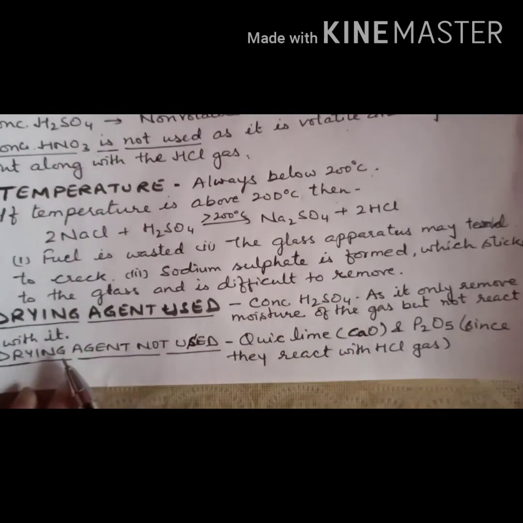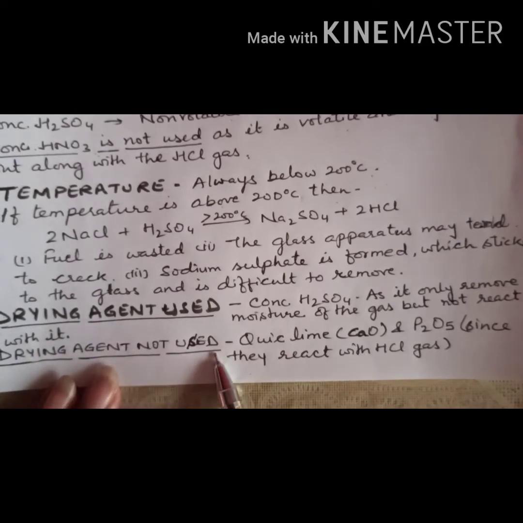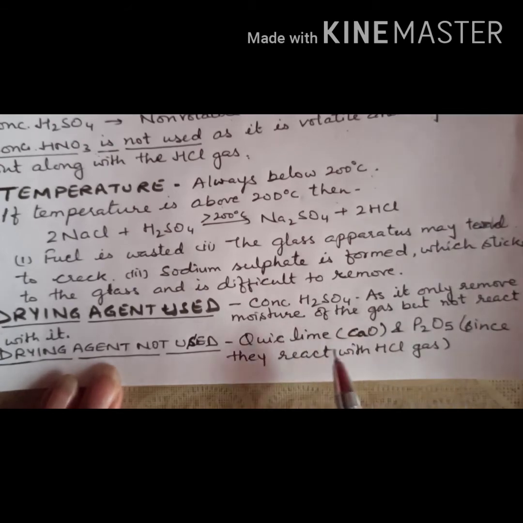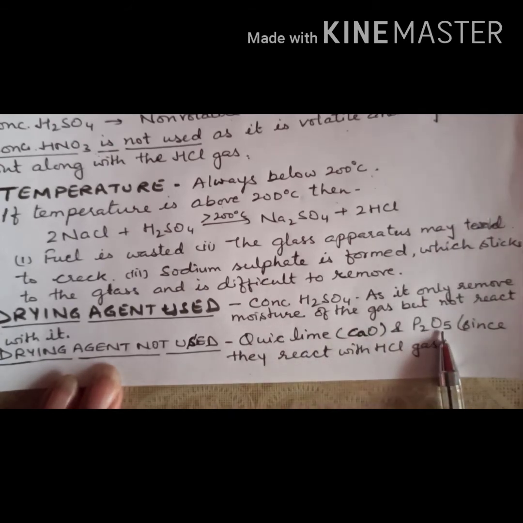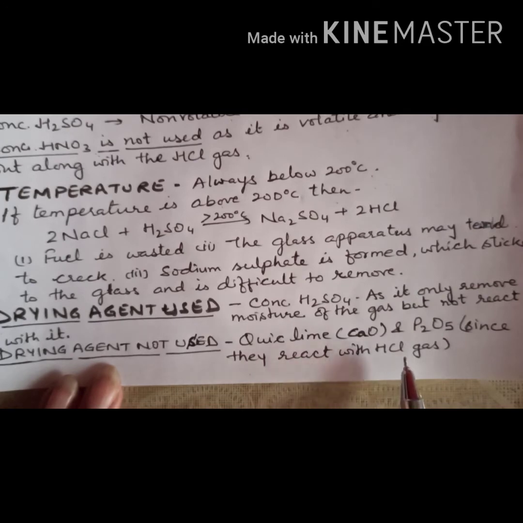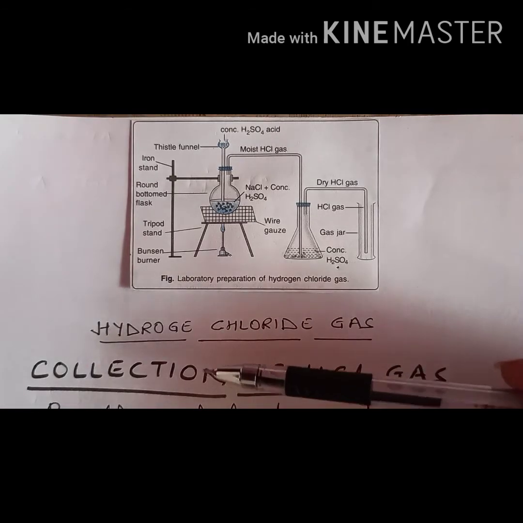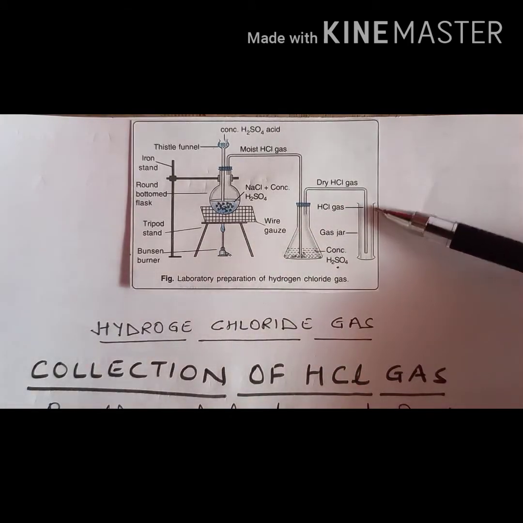Now the drying agents which are not used. Which drying agents are not used? That is quicklime and phosphorus pentaoxide. Quicklime and phosphorus pentaoxide, since they react with hydrogen chloride gas, right? Now next is how you will collect the gas, right?